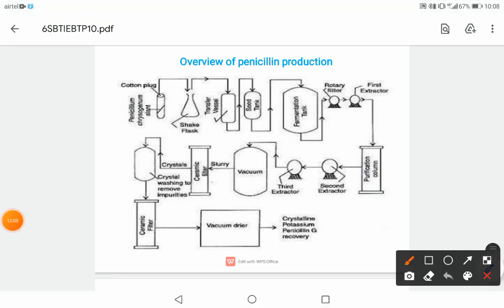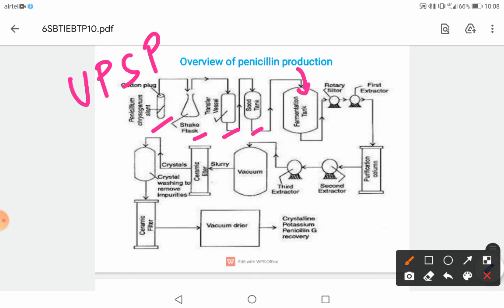So you can see here, this is your stock culture, and then to the shake flask, then to the transfer vessel, then we have the seed tank, and then to the fermentation tank. So this is all our upstream processing, and then it is sent to the rotafilter, and then we get the first extract, and then we purify by column, second extract, third extract, then vacuum, and then we get the slurry, and it passes through the ceramic filter, and then crystallization.